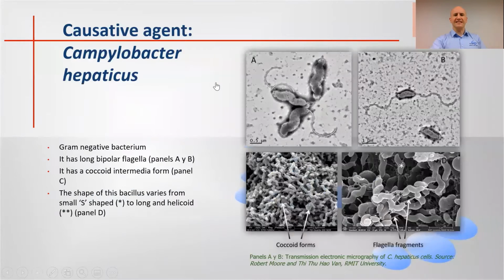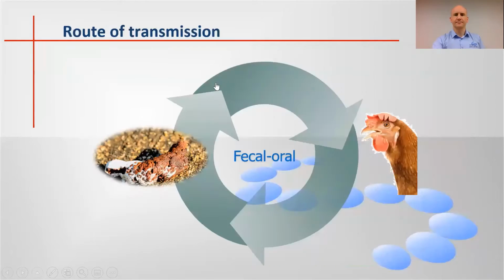As an introduction, I can say that spotty liver disease is caused by Campylobacter hepaticus, which is a recently described bacterium. It is a gram-negative bacterium with a long bipolar flagella that can be seen in panels A and B in this electron micrograph. It has a coccoid intermediate form that can be spotted in panel C at the bottom left, and its final form can vary from a small S shape to very long anechoic rods or bacillus.